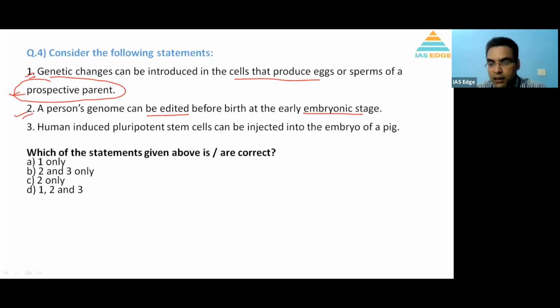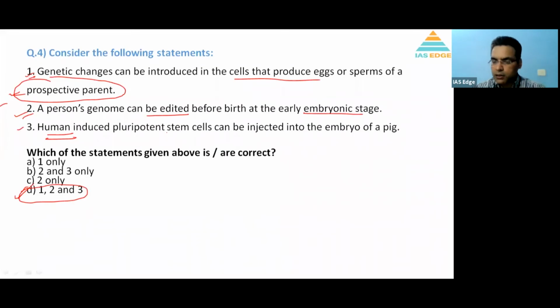And gene editing can bring transformation and can help to treat any disease which might have a genetic cause. Okay, so option 2 is also correct. And the third one, so 1 or 2 is correct, which means automatically D is correct, which means 3 is also correct. So the answer here again is D.